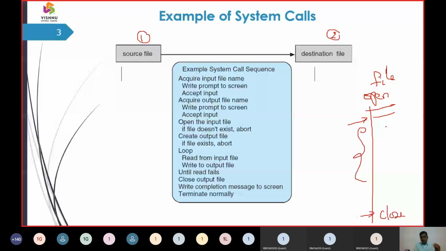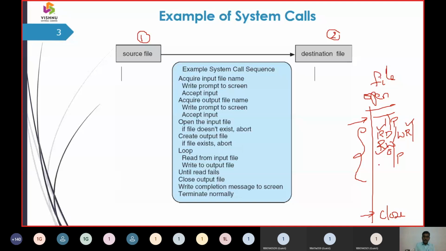If I am going to use a file for input, it is opened in input mode, and for output, in output mode. Next, what operations can we make? We can make a read operation, a read-write operation, or a write-only operation. With the read mode, the write mode, and the read-write mode, the content in the input file is migrated to the output file. This is the basic operation of a file.